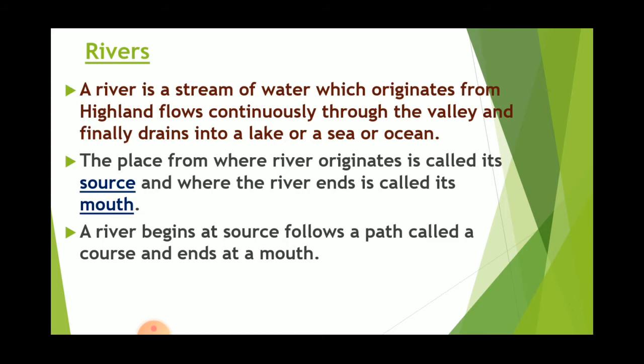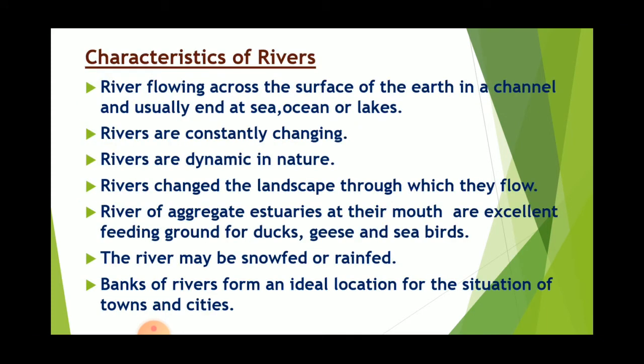Now we will see the next part of our chapter, that is characteristics of a river. A river flows across the surface of the earth in a channel and usually ends at a sea, ocean or lake. Rivers are constantly changing. They are dynamic in nature. Rivers change the landscape through which they flow. Rivers and estuaries at their mouth are excellent feeding grounds for ducks, geese and seabirds.